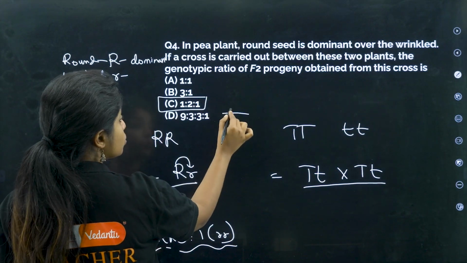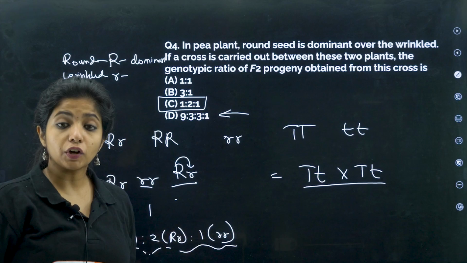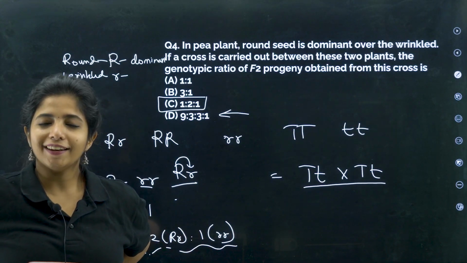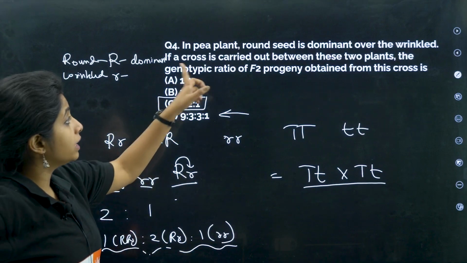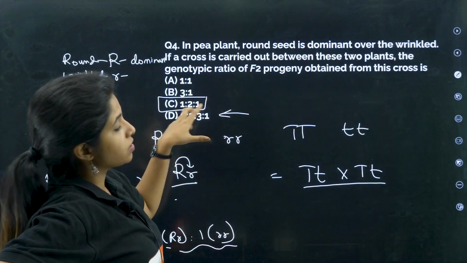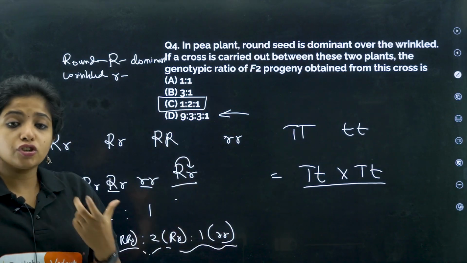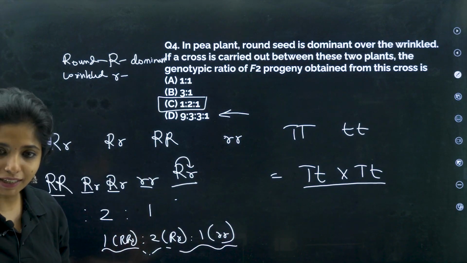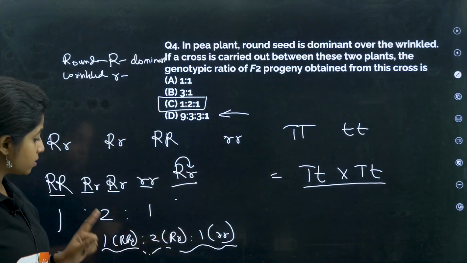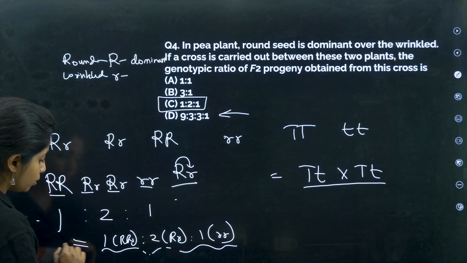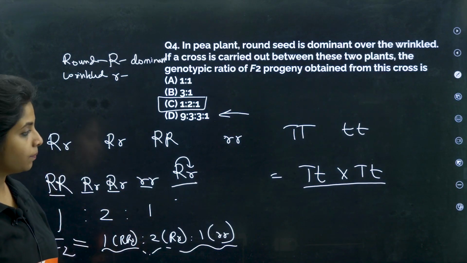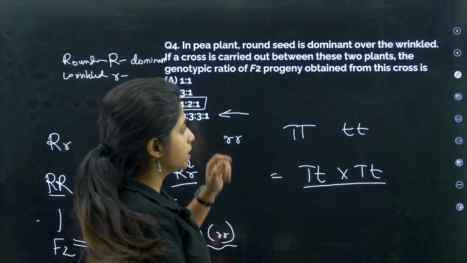Now do not get confused with this. This is when you're talking about a dihybrid cross, where usually you remember round with yellow and wrinkled with green, right? But over here they have mentioned only that round seed is dominant over wrinkled. If a cross is carried out between these two plants, they have not mentioned the other character. It's just talking about the shape of the seed. No other character is involved. So this is a monohybrid cross, and in a monohybrid cross the F2 generation will always have the genotypic ratio of 1:2:1. Okay, cool. So this will be the answer.